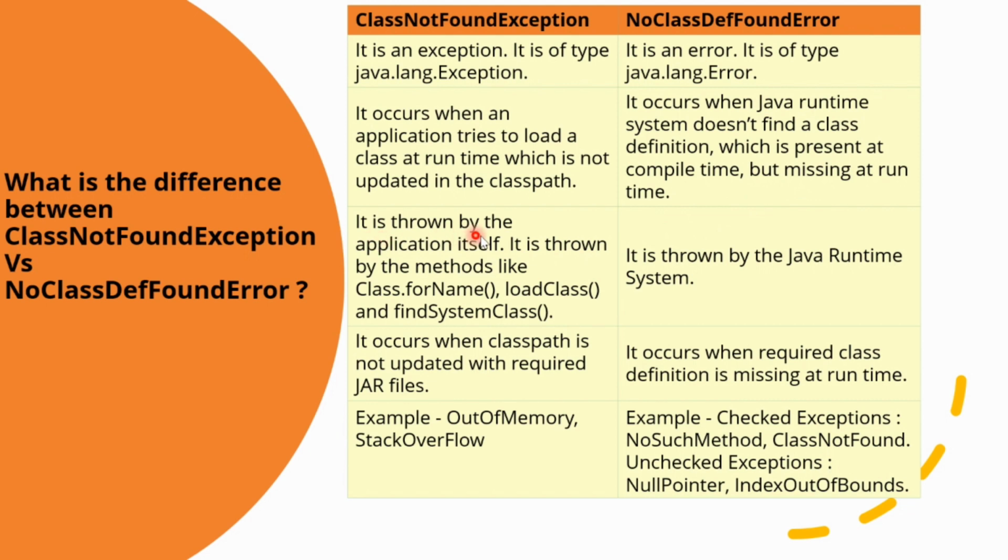The class not found exception is thrown by the application itself. It is thrown by methods like Class.forName, loadClass, and findSystemClass. Whereas no class definition found error is thrown by the Java runtime system. Class not found exception occurs when the class path is not updated with the required jar files, whereas no class definition found error occurs when the required class definition is missing at runtime. Some examples of the class not found exception are out of memory, stack overflow exception, whereas examples of the no class definition found error are no such method, class not found, null pointer, and index out of bound.